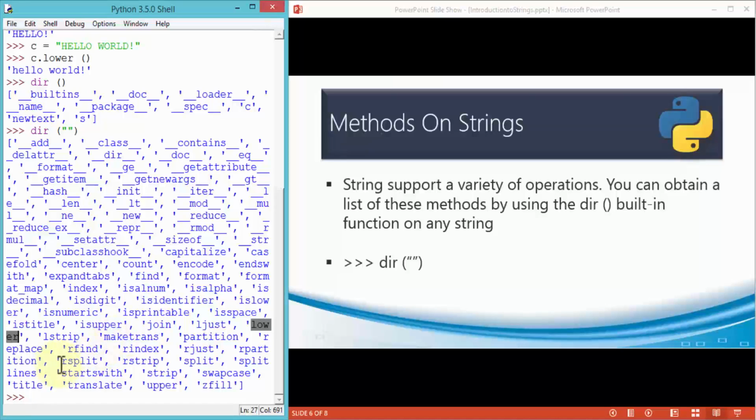So we can use rsplit, strip, split. There's swapcase and so on. We can use isdecimal, isdigit, and there are a whole bunch of them. You can capitalize text within your strings. You can count text. You can center the text, and so on. So depending upon your own requirements, you can use any one of these methods on strings.